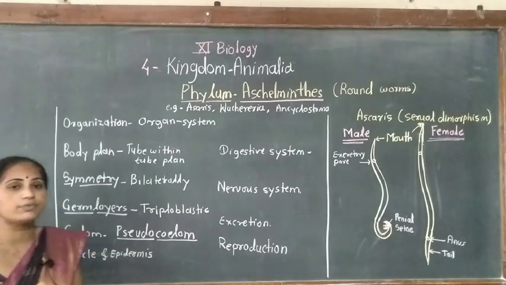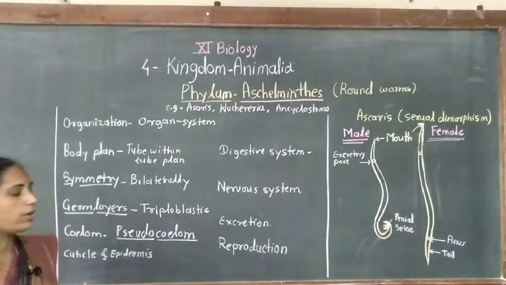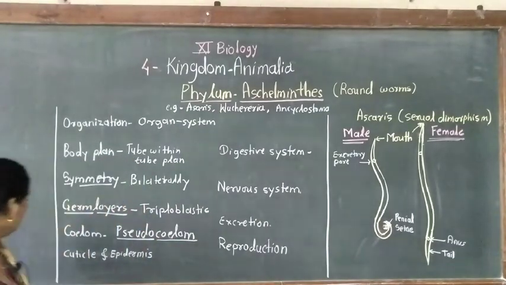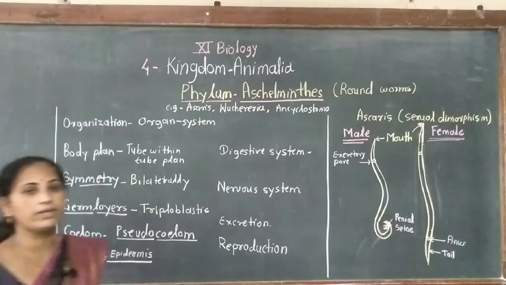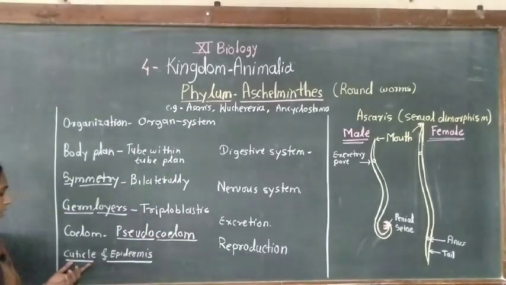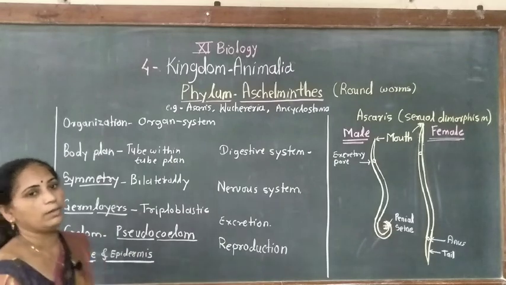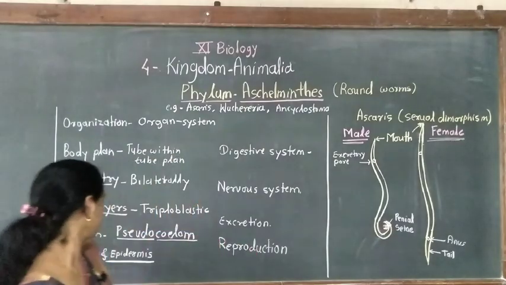This cavity is filled with pseudocoelomic fluid, and this fluid also helps in locomotion or movement of the animals. These animals may be free living or parasites, so they show presence of cuticle. The body is externally covered by a hard cuticle, and the epidermis shows multinucleated cells, or syncytial epidermis, in this phylum.